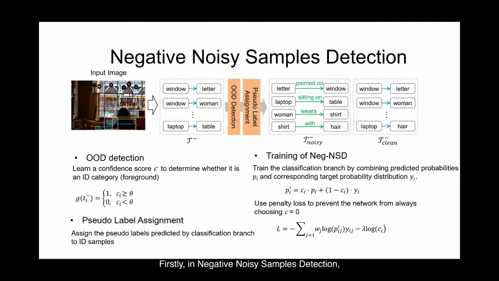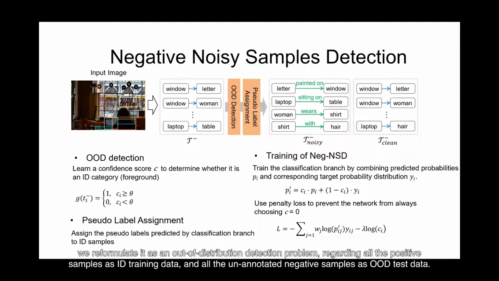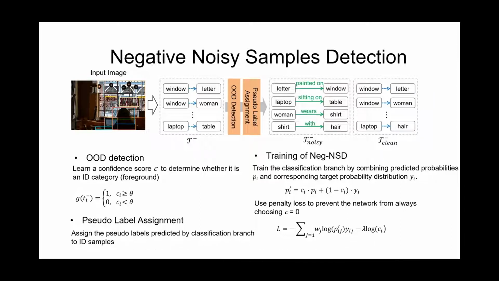Firstly, in negative noisy sample detection, we reformulate it as an out-of-distribution detection problem, regarding all the positive samples as ID training data and all the unannotated negative samples as OOD test data. We utilize a confidence-based model to solve the problem. It consists of a classification branch and a confidence branch. The former predicts a probability distribution P over all positive predicate categories.